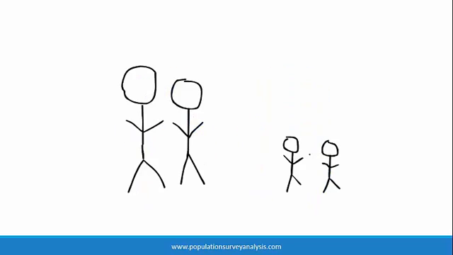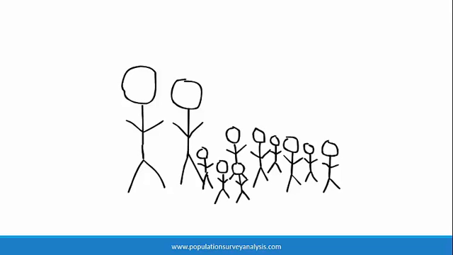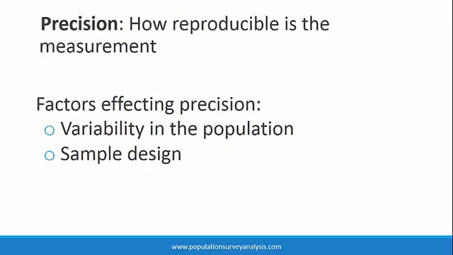We would need a much larger sample to establish the average number of siblings per person because there is much greater variability in family size than fingers. Precision is also a function of sample size and the way that the sample was selected. Some sampling designs yield more precise estimates than others. For example, simple random samples, which are discussed in this video, are much more precise than multi-stage cluster samples, which are discussed in a future video.